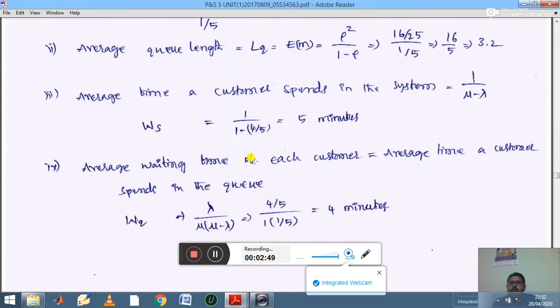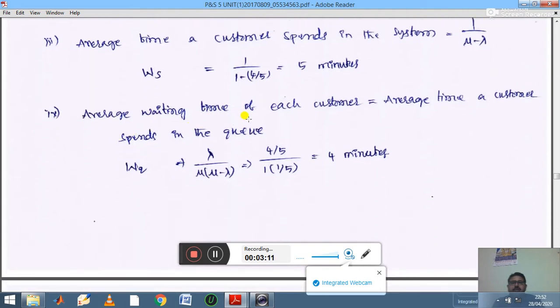Then third, average time a customer spends in the system is calculated. Ws is calculated by the formula 1 by mu minus lambda. You substitute and calculate, therefore you are getting 5 minutes. 5 minutes is the average time a customer spends in the system. Then the last one, average waiting time of each customer in the queue, Wq is equal to lambda by mu into mu minus lambda. If you calculate, you are getting 4 minutes. 4 minutes is your Wq value.